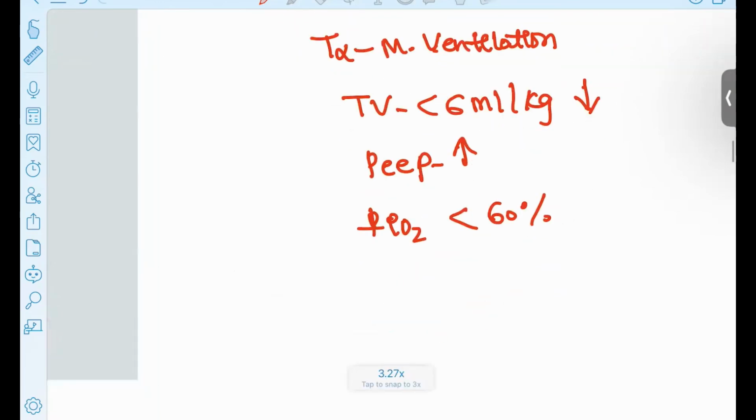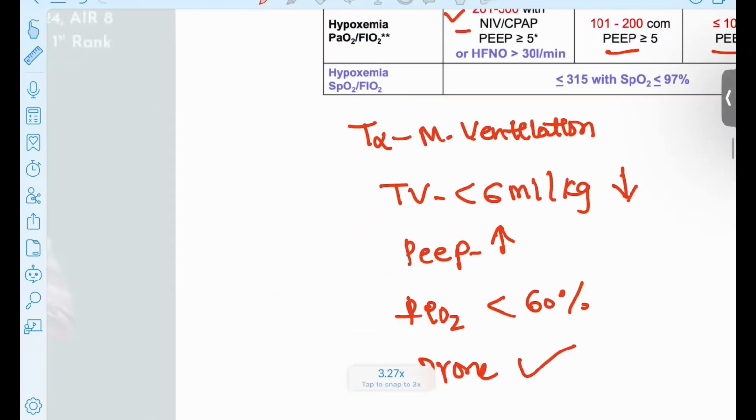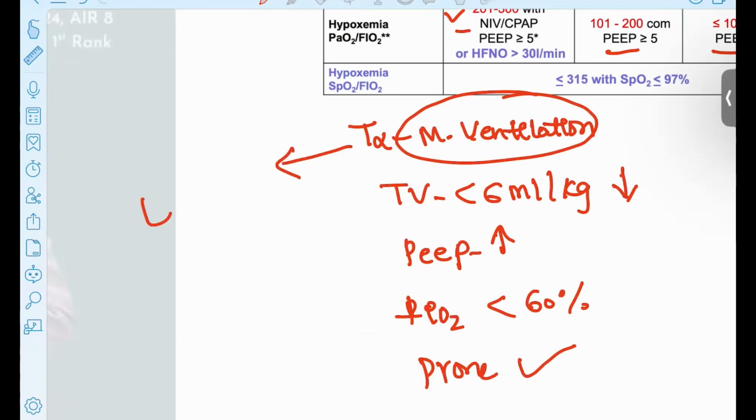Better positions can be done, like your prone positions is advised. And if the mechanical ventilation is not suitable for the patient, then you have to change this patient for the ECMO. Okay, ECMO is only the final choice to treat these patients.